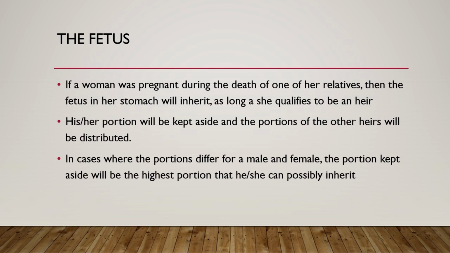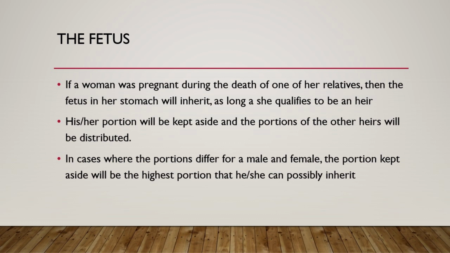If a woman was pregnant during the death of one of her relatives, then the fetus in her stomach will inherit, as long as he or she qualifies to be an heir. Now if the fetus is inheriting, there's one condition: it should be born alive. If the fetus was stillborn or passed away whilst in the stomach, it will not inherit. It has to be born alive.